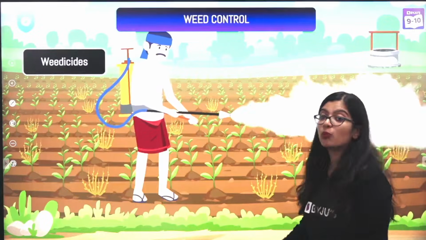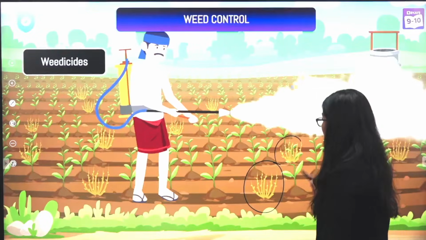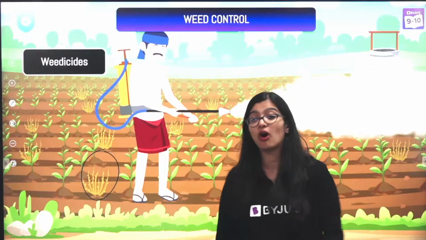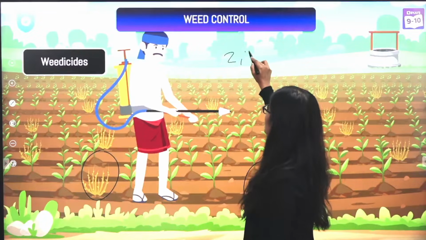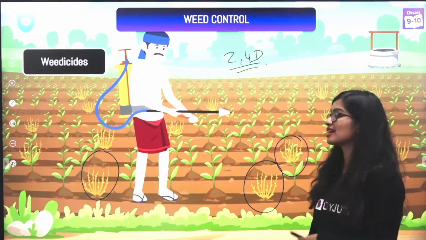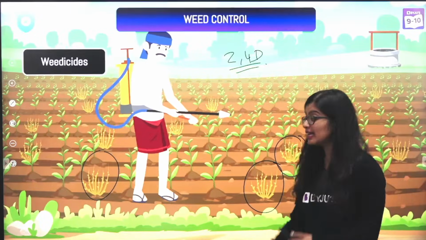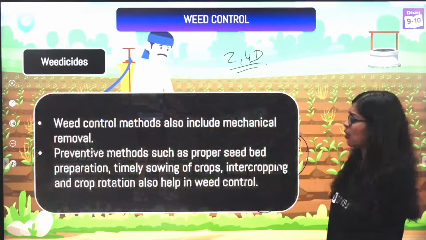Similarly, in the case of weeds, weeds are nothing but undesirable plants that grow along with your crops and compete for water and sunlight, right? And in this case, weedicides like 2,4-D are sprayed, yes? But weedicides are also chemical substances, which is why sometimes we tend to use alternatives.